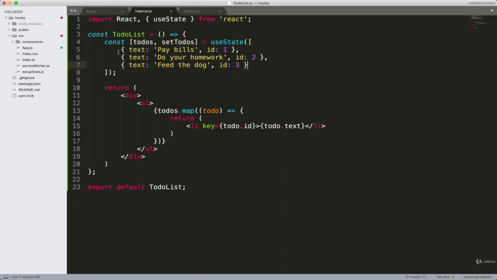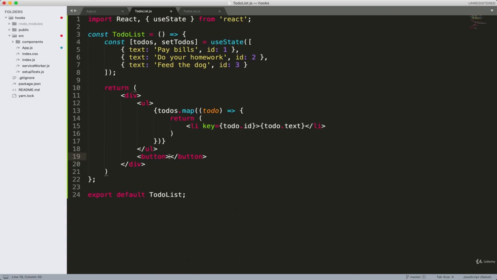But what if we want to change the data? For example, if we want to add another to-do to state, how the heck do you do that? Well, let me show you a little trick I'm going to demonstrate. I'll create a button down here, and when I click on it, it's going to add a new to-do in here, all right? So first of all, let's create that button.